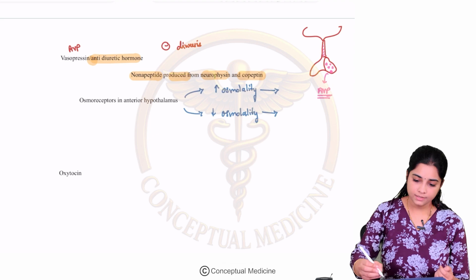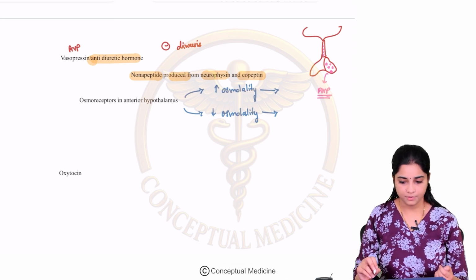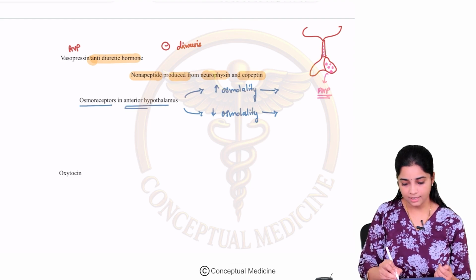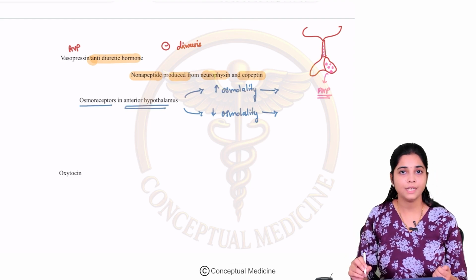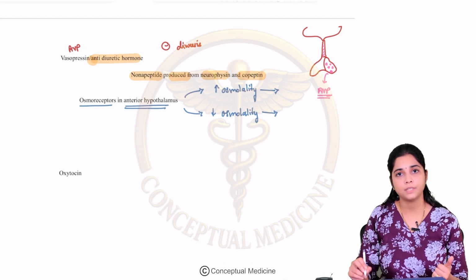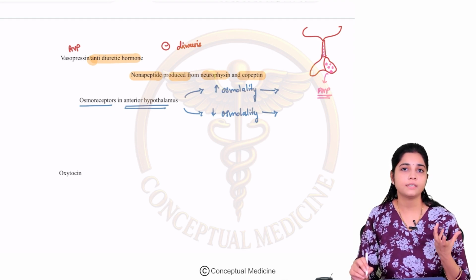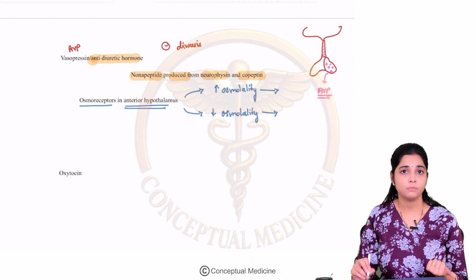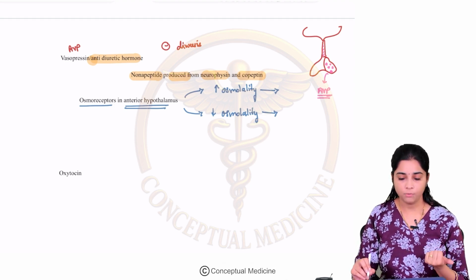So what is the function of your arginine vasopressin? There are osmoreceptors which are present in the anterior hypothalamus. Osmoreceptors are those which detect changes in the serum osmolarity. Whenever the osmoreceptors are stimulated, what happens?